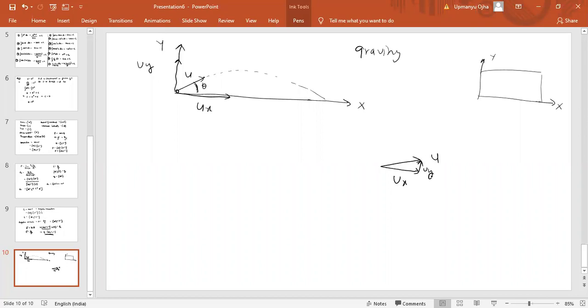A projectile is the motion of the body in two dimensions. For the body to move along the x, the responsible component is the velocity along the x-axis, and to move along the y-axis, the velocity along the y-axis. And the resultant of both velocities will give us the projectile path.